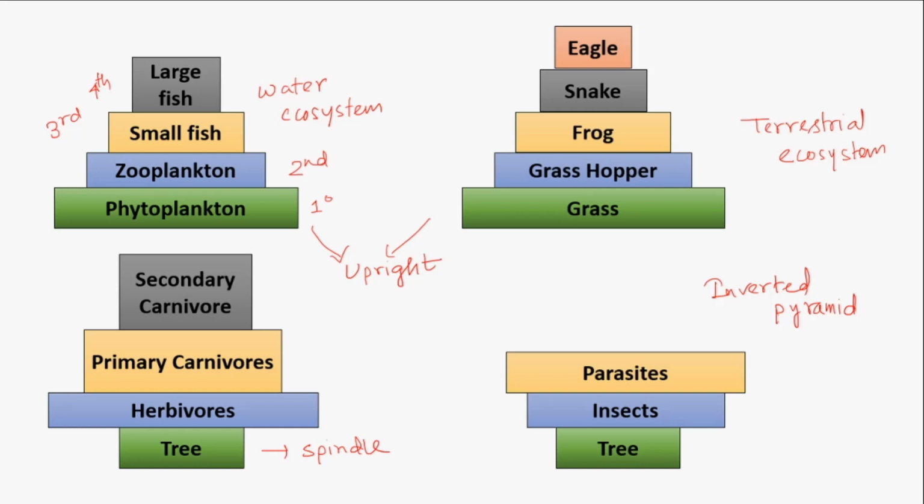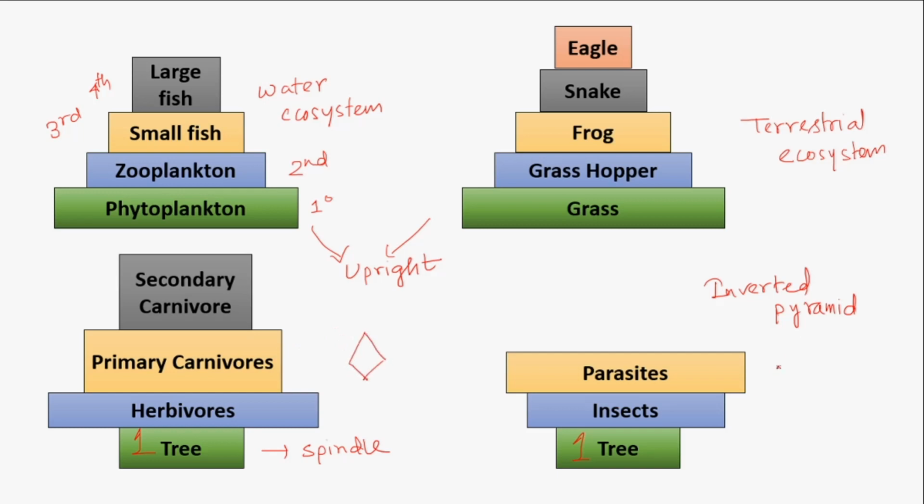In a single tree ecosystem, the producer number is only 1, but the herbivores feeding upon the tree are much greater than the producer, because the number of insects on the tree is much greater than the tree. Primary carnivores are less than the herbivores, and the secondary carnivores are also less than the primary carnivores. So this pyramid shows a spindle shaped structure.